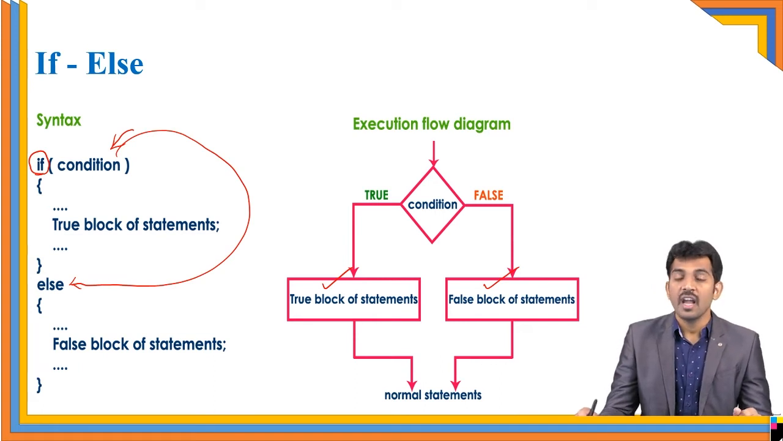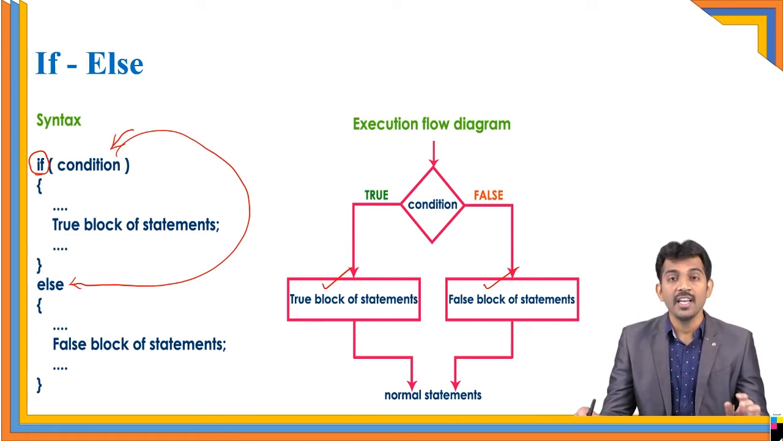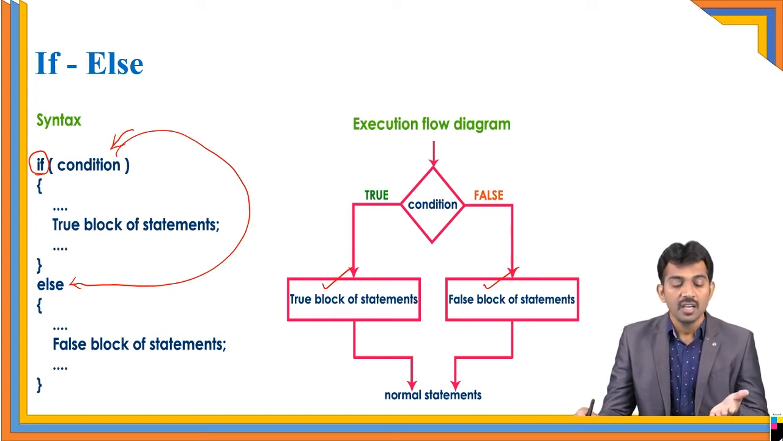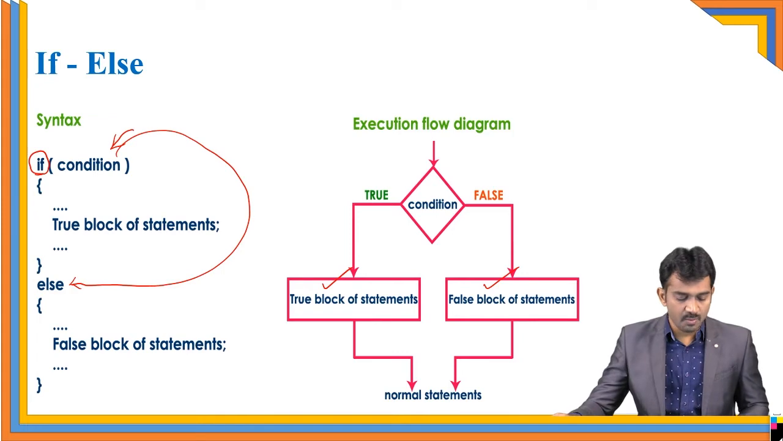Every coin has two sides, right? At any moment, only one side will show. Here also, in if else, at any moment only one block will get executed. Is this clear? And we'll see it with a small program.